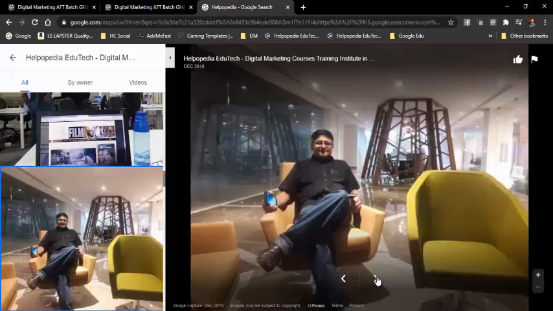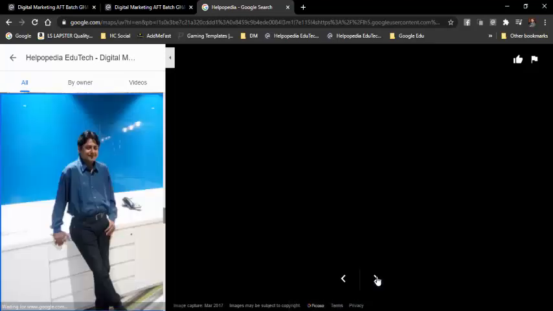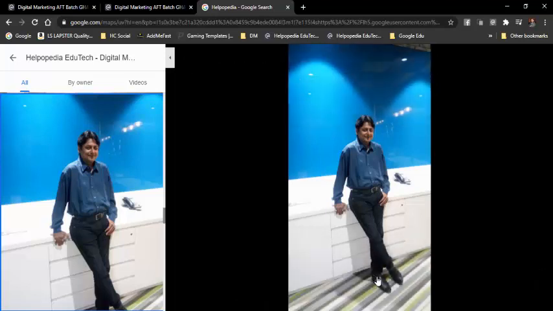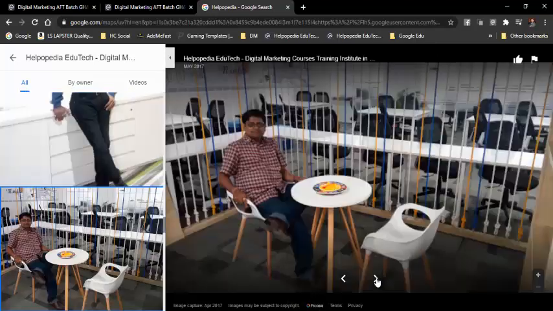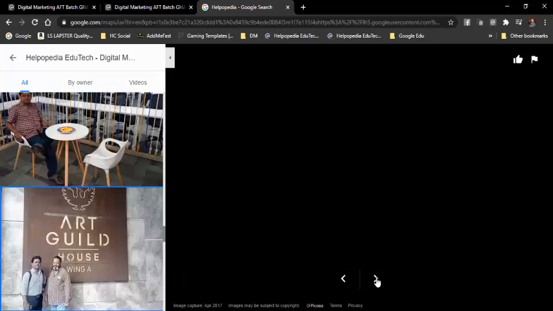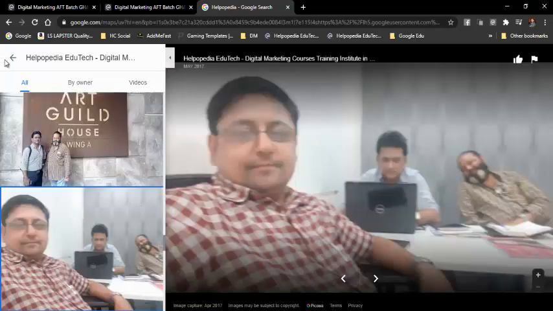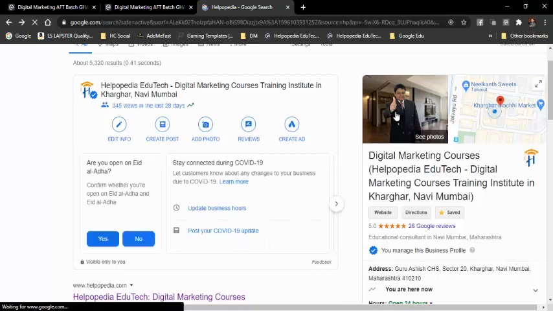Then their employees, inside the office, outside the office, they can see all the photographs. This was my last office, where I had one office in Andheri. Right now I have one office in Navi Mumbai. So this is the kind of offices that we have. People can get good information about this. This was all about the photographs, so people can see all the photographs of the company.